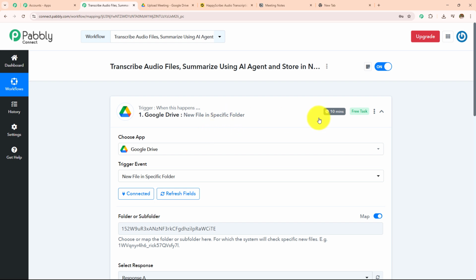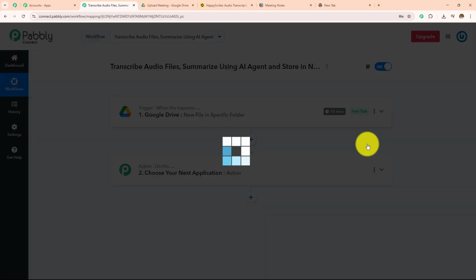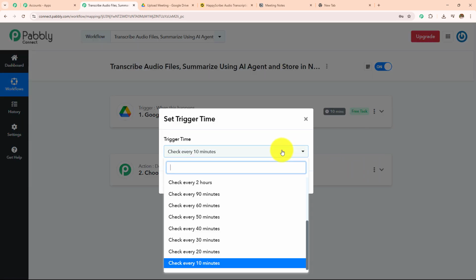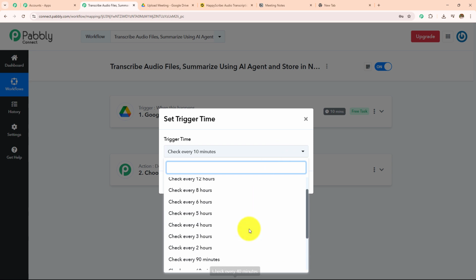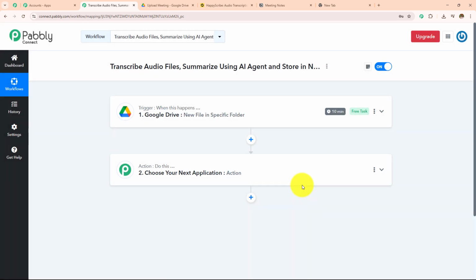But it is important to understand that Google Drive is a polling based application, which means it will check for the response in 10 minutes and not instantly. So if I upload a file, it will check for the response after 10 minutes and not give me the response instantly. You can select your trigger time by clicking on the 3 dots, go towards this set trigger time, and from this drop down, select your own trigger time. I have selected this as 10 minutes and then clicked on save. So here we are done with the first step.